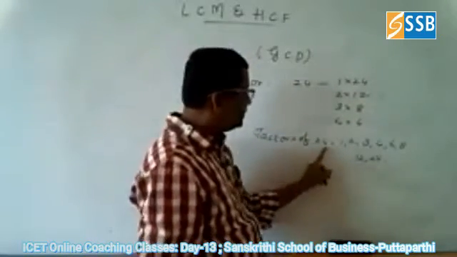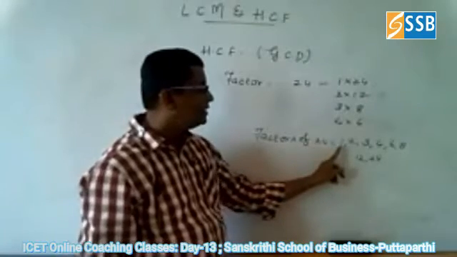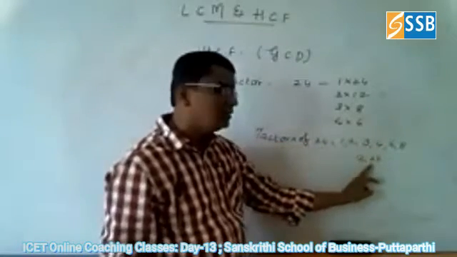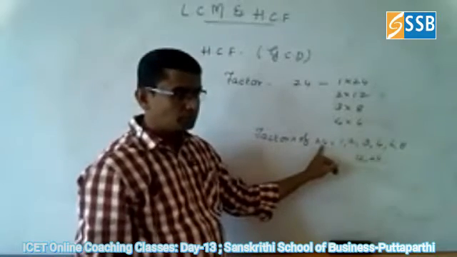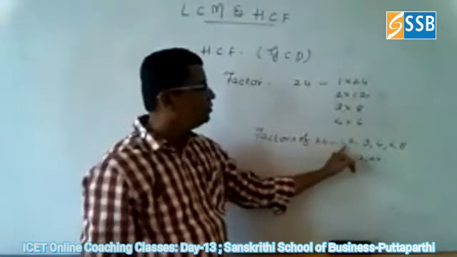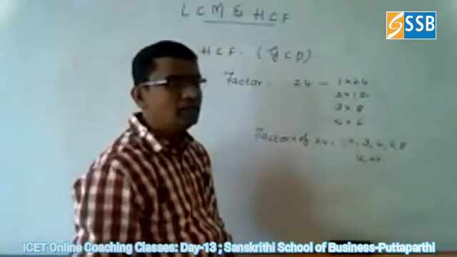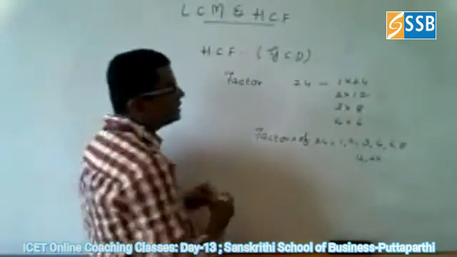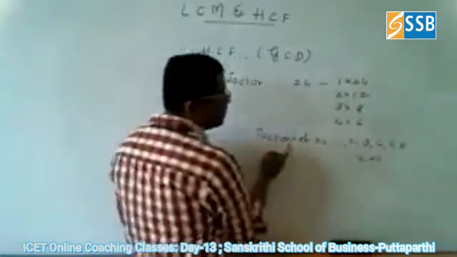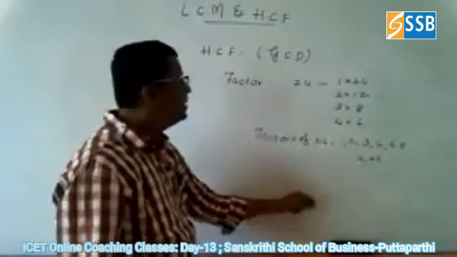Because if 24 is a number and we want to find its factors, 24 is divisible by all these numbers without any remainder, means we can get the remainder as 0. Then all these numbers are called the factors of the given number. That is the meaning of a factor.